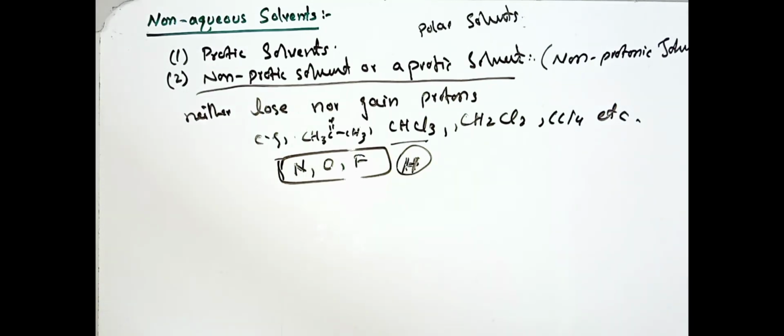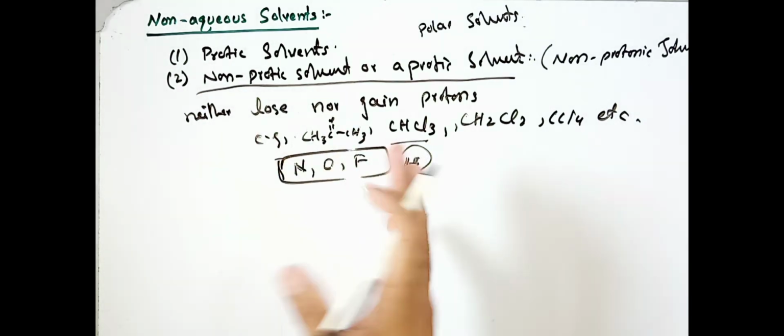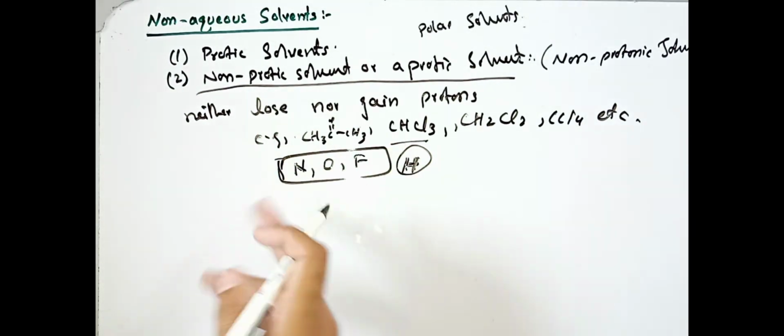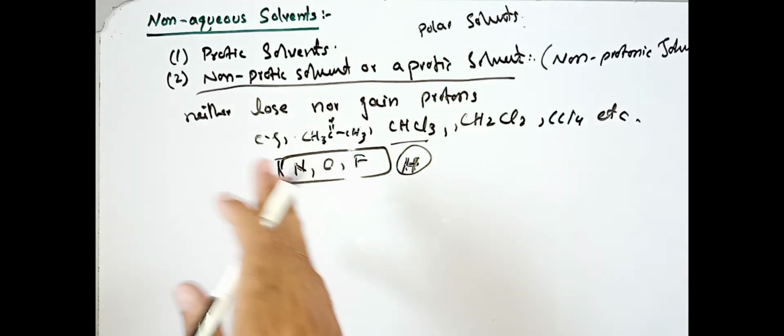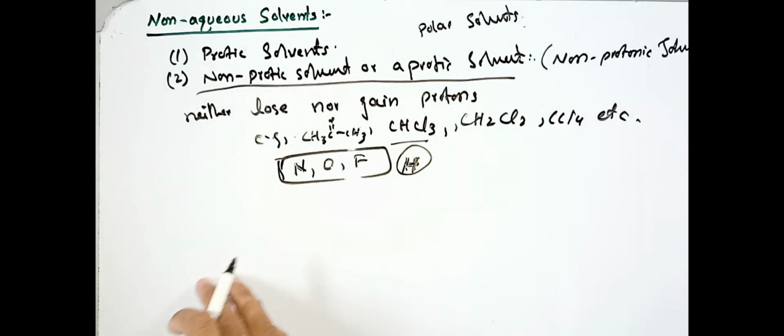So they do not have any capacity to lose or gain protons. That's why they will be called non-protic solvents or aprotic solvents. I hope this point is clear.